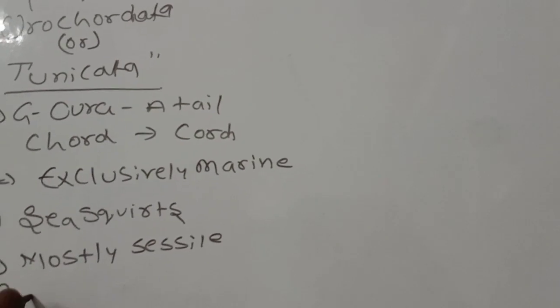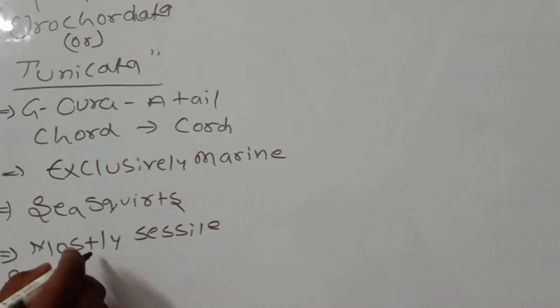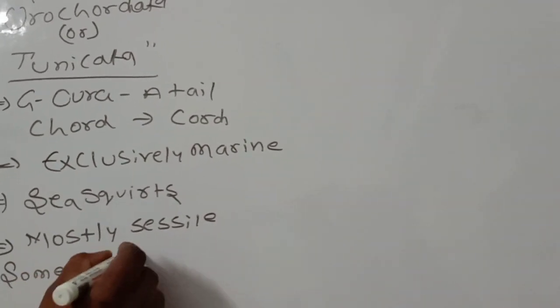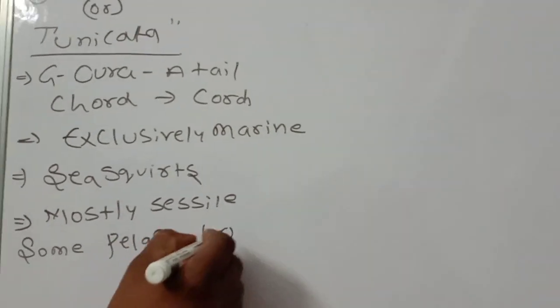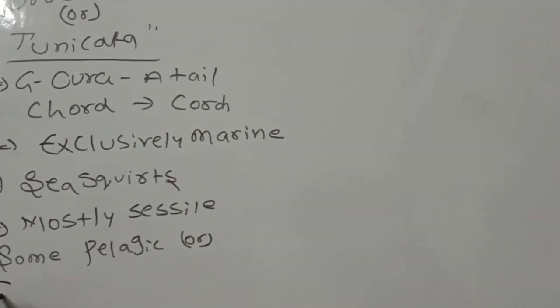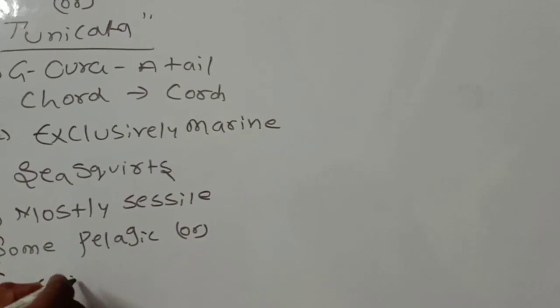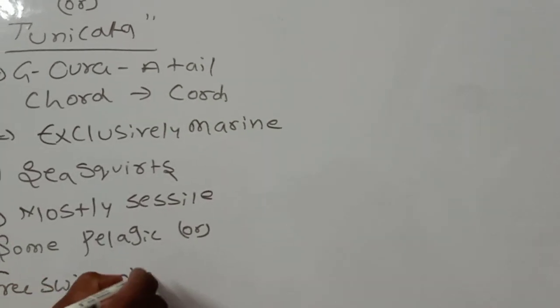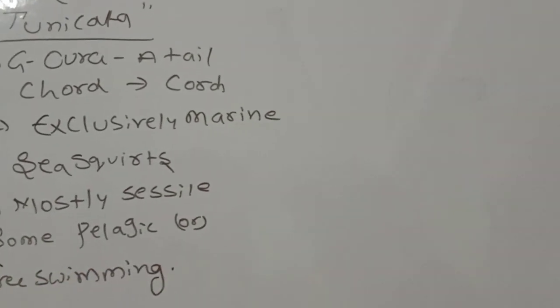Some are pelagic, and some are free swimming.